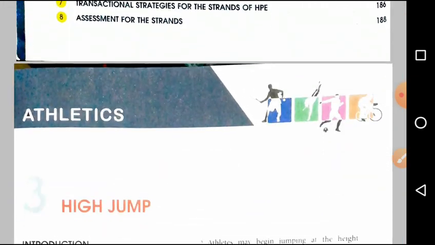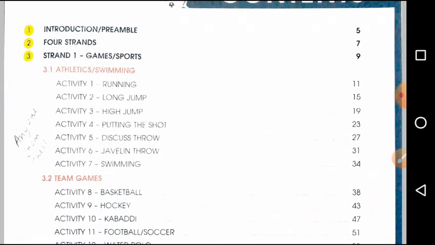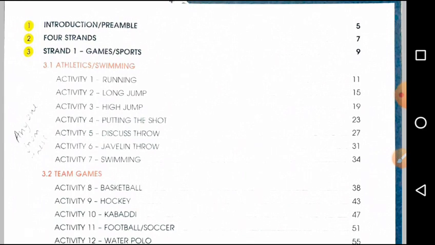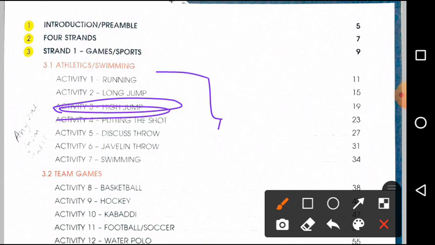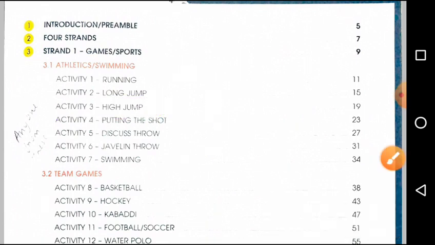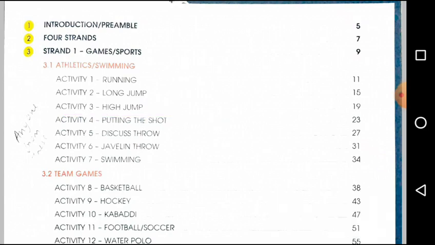So let me give you an example. If you choose one topic from here, suppose you are choosing high jump from this part, among this part you will choose high jump. Clear? So how will you make the project, let me explain now.